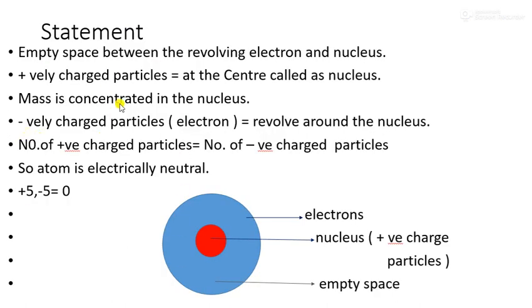So from that experiment, he concluded that empty space is there between the electrons and the nucleus, and positively charged elements are present in the center, called the nucleus, and mass is present inside the nucleus, and electrons are revolving around the nucleus. And as Thomson said, the atom is electrically neutral. Why? Because positive and negative both charges are present in it.